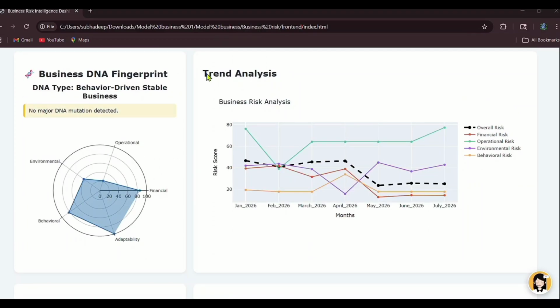In this portion, the trend analysis of business risk shows the graph using the risk score and month. Here the different kinds of financial risks, operational risks, environmental risks, and behavioral risks are represented using different colors to show their nature, using the past few months of the business data.